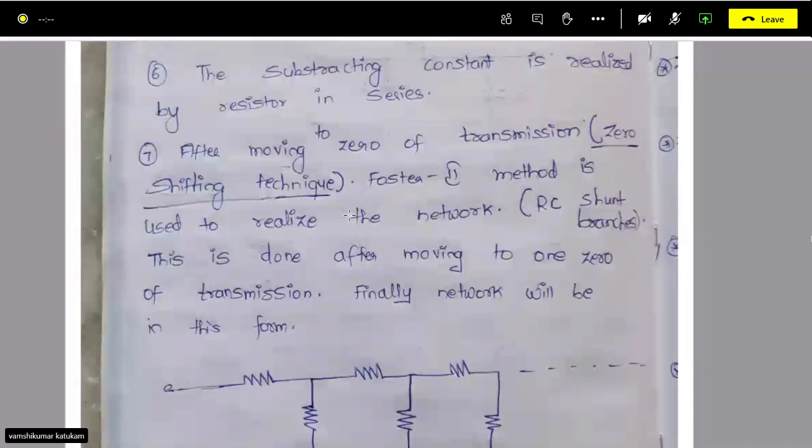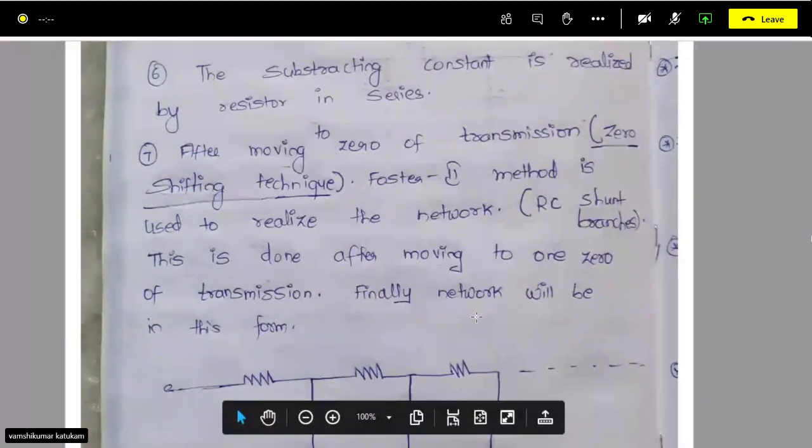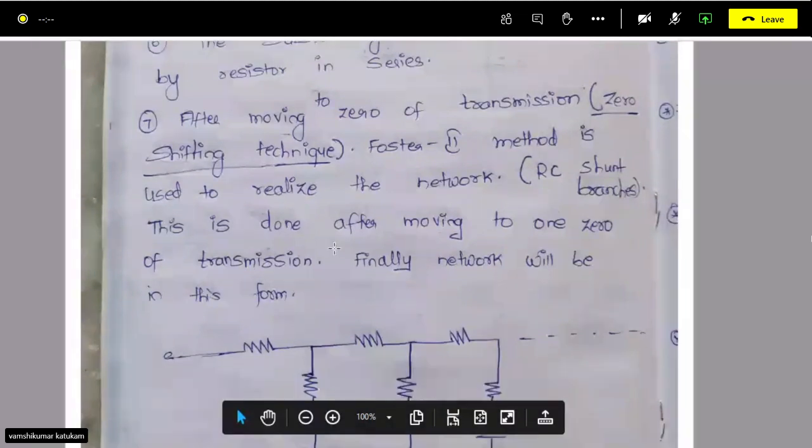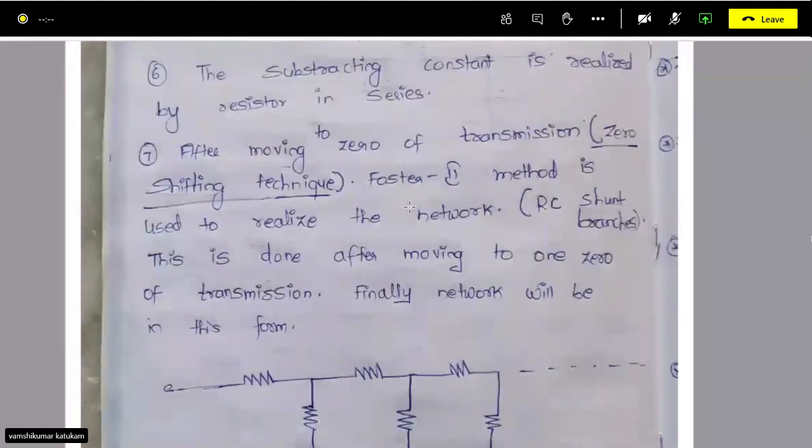If you remember what the Foster 2 method was, you will have RC series elements in shunt branches. So after getting one zero in the numerator, you have to use the Foster 2 method to realize the network.